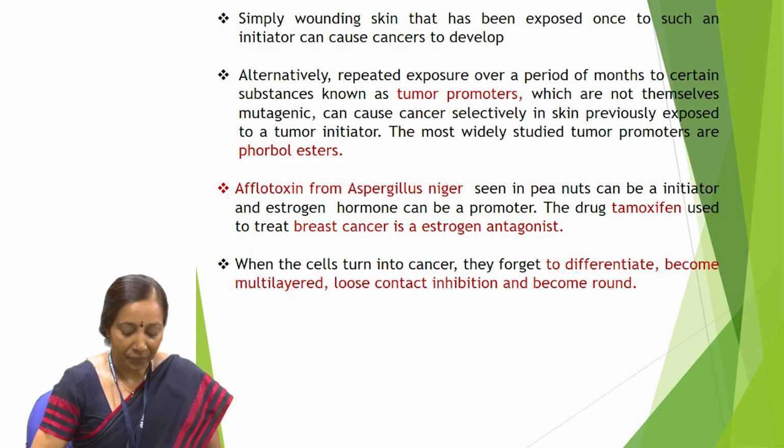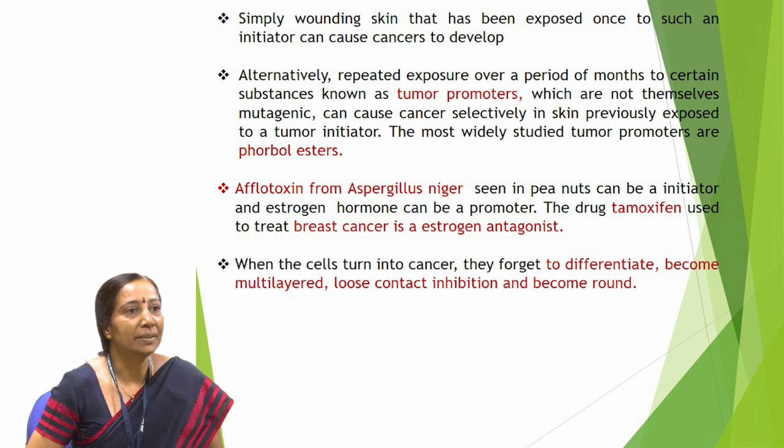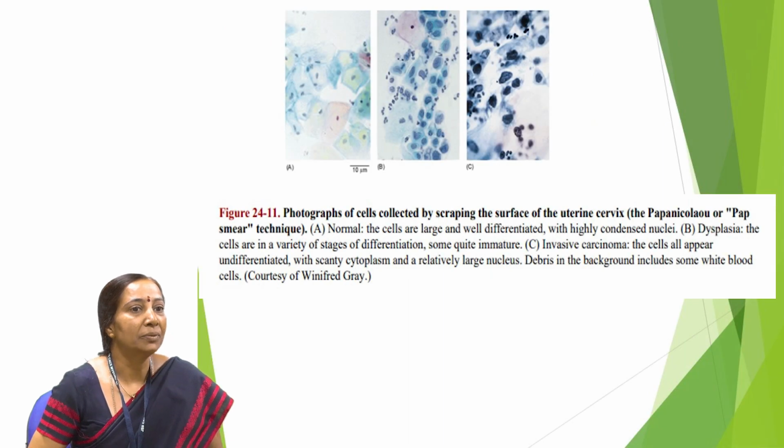Anyway, it's true that cancer cells are multi-layered, become round, and lose contact inhibition. Look at this picture. This is cervical cancer. Women suffering from cervical cancer are subjected to a Pap smear.